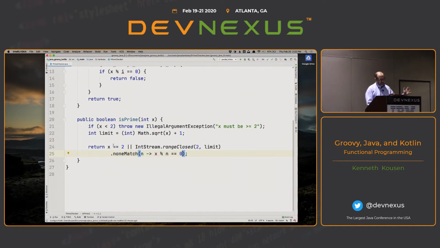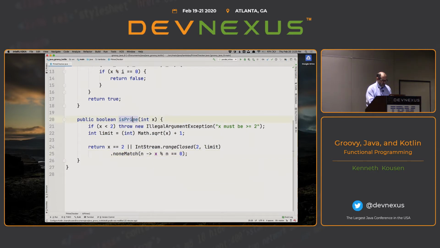If it's 2, well, I know it's prime. Otherwise, I'll just go through all the numbers from 2 up to the limit, dividing them one by one. And you see how much cleaner this is in many cases. And you just have to get used to the streams and the functions and the lambda expressions and everything when you want to do this.